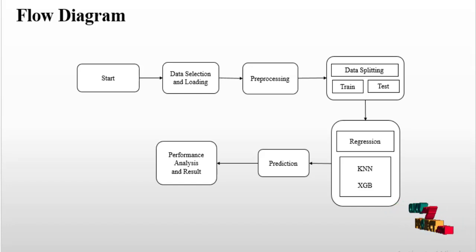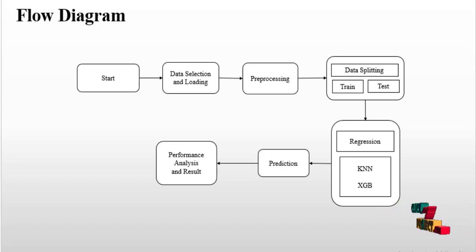In this, we have two main processes, that is handling missing values and label encoding. In handling missing values, we convert the null values into zeros, and in label encoding, we convert the string values into integers. Both processes are used to predict our data set in an efficient way.